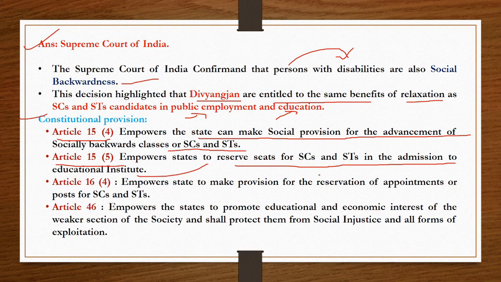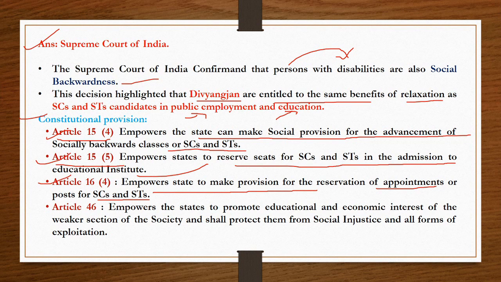Here, educational institutes include all private and government aided institutes or any other kind of educational institute, except educational institutes of minorities. Again, Article 16 tells about equal opportunity in public employment, but Article 16 subclause 4 empowers the state to make provision for reservation of appointments or posts for SC and ST candidates. So these are the related fundamental rights for the socially backward classes.